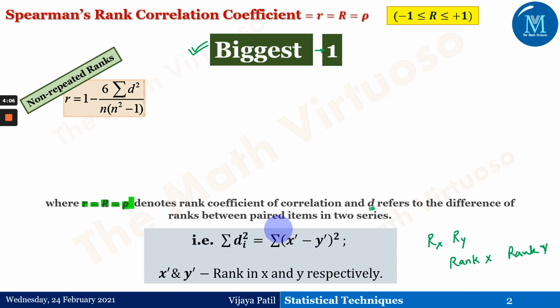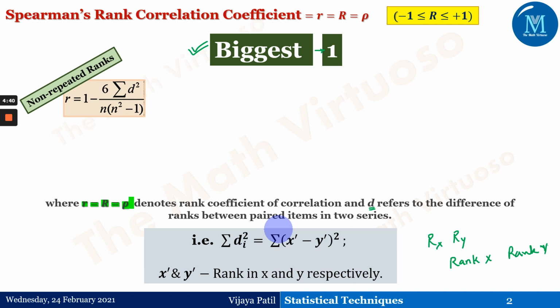Let us suppose that m of the individuals, say the (k+1)th, (k+2)th, up to the (k+m)th, are tied. Then each of these m individuals is assigned a common rank, which is the arithmetic mean of the ranks k+1, k+2 and so on up to k+m. I will explain this with the help of an example, but the introduction is very important.